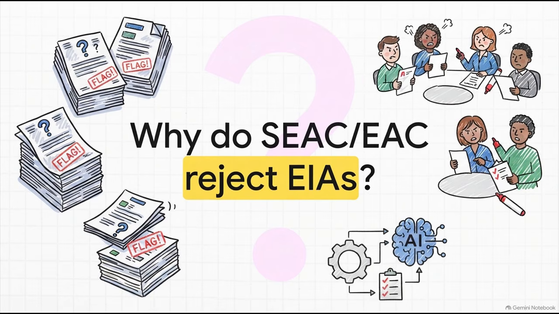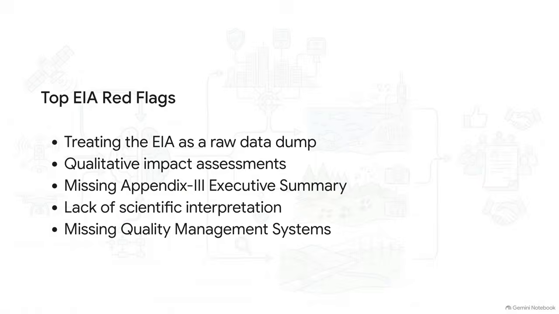Why exactly do state and expert appraisal committees, the SEAC and EAC members, reject these reports? I mean, when a committee member opens up a giant EIA document, what is it that causes them to immediately flag it and just halt the entire clearance process? Well, it turns out, simply compiling a bunch of data without any critical analysis is the fastest possible route to receiving an EDS or ADS.